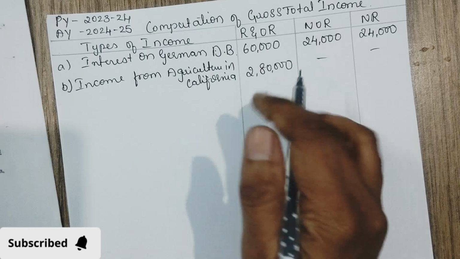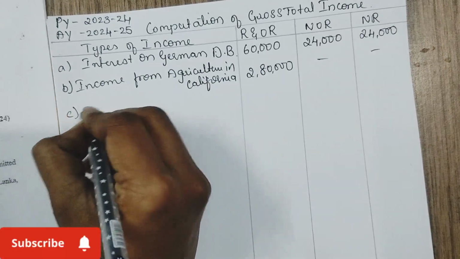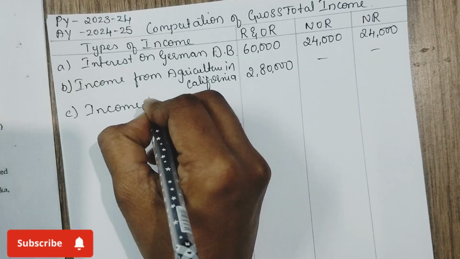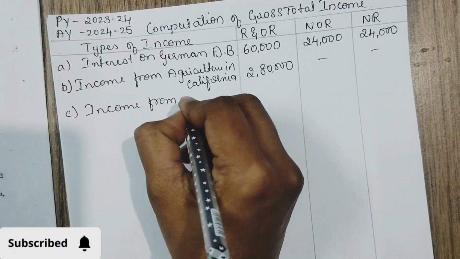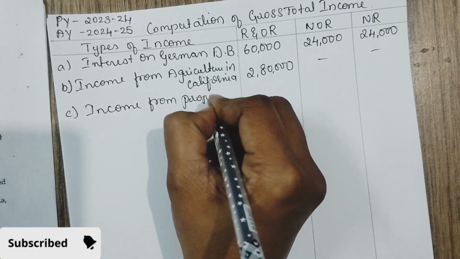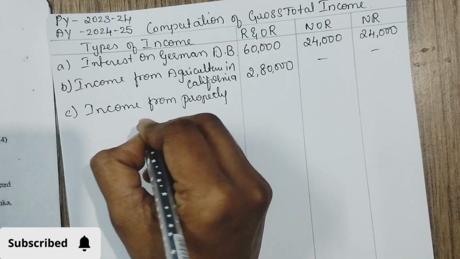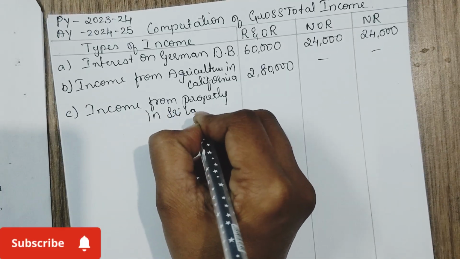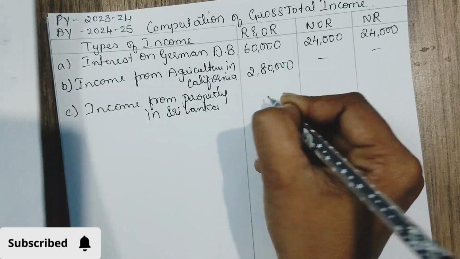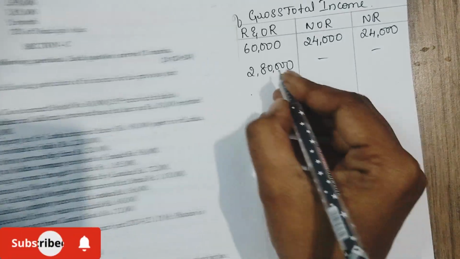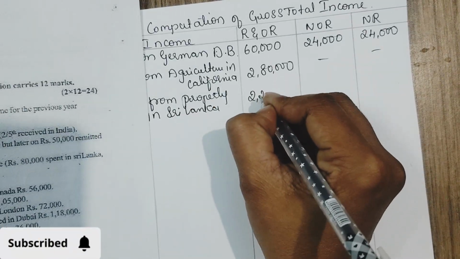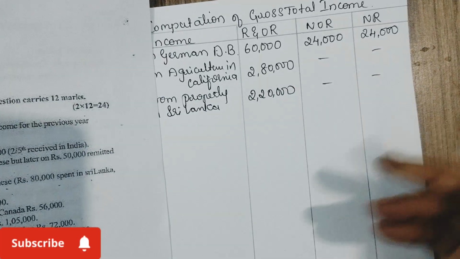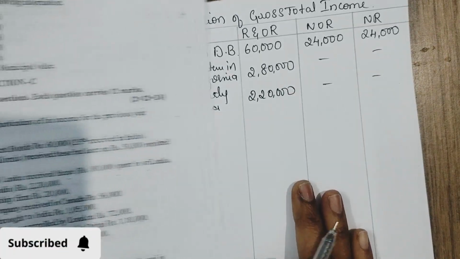So only for the first one, income from property in Sri Lanka, you have received there only. So only for him it is taxable, 2,20,000. The other two it is not taxable.